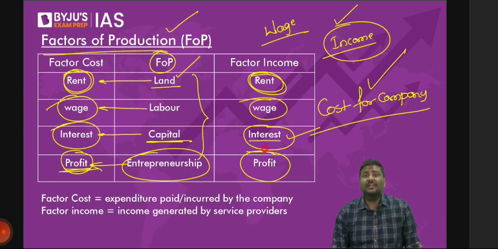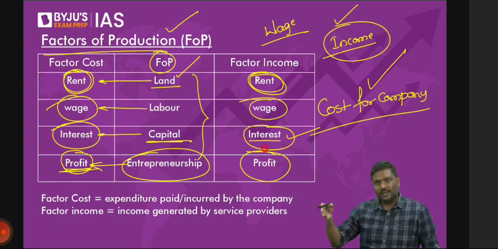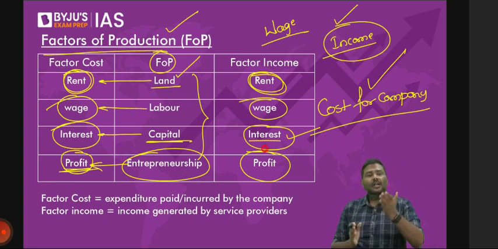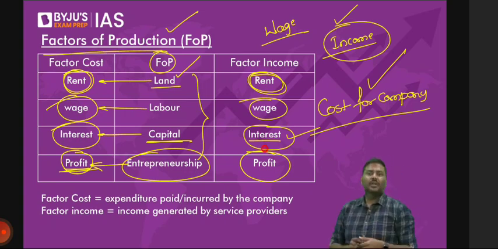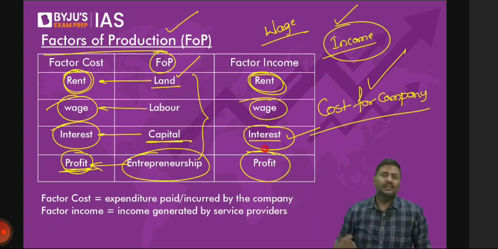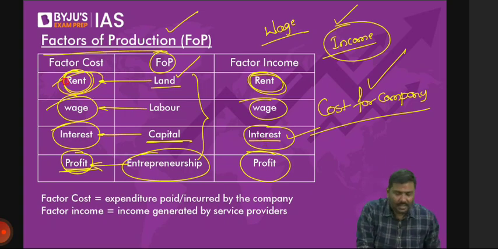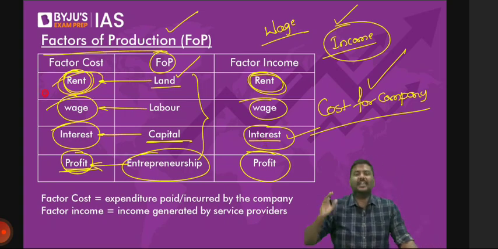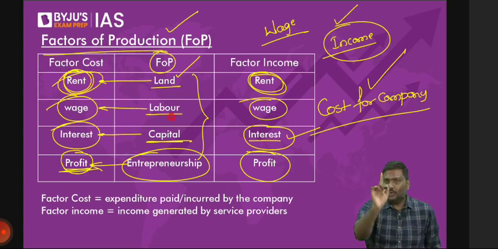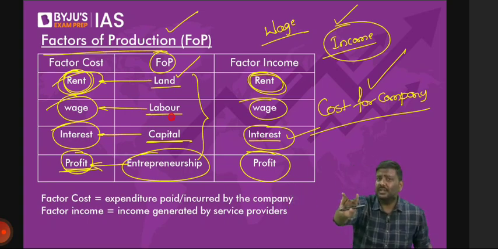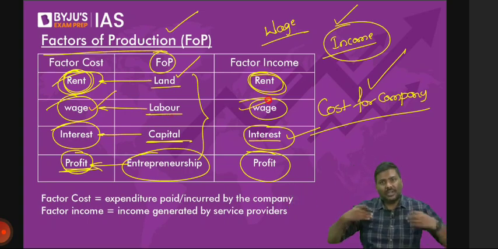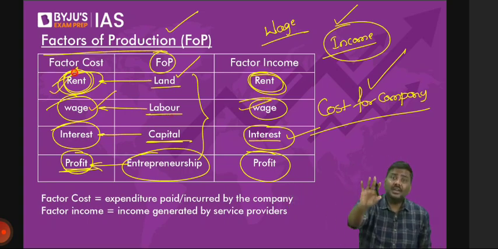Most of you use the term interest literally. Sir, I gave a loan, I earned interest. Are you talking about it? No, my dear. Understand this. You will supply, let's say, a mineral resource to a company. You will give land to a company. Will the company pay money to you? Of course, yes. That is basically rent, collectively referred to as rent. Second one is labor. You will work for a company. The company has to pay something in return to you. They will pay you wages. That is wages. Because the company is paying, it becomes a cost. You are earning, so it becomes an income.